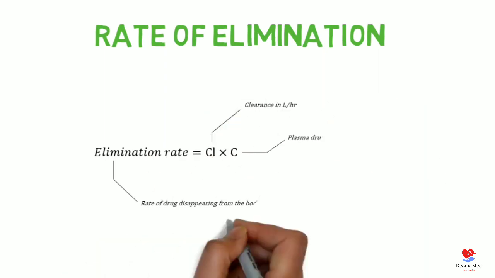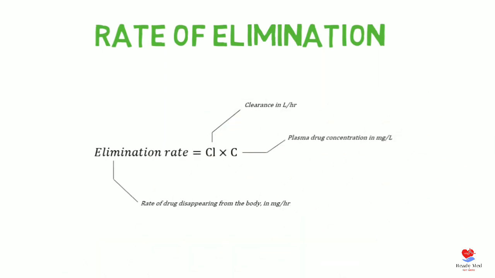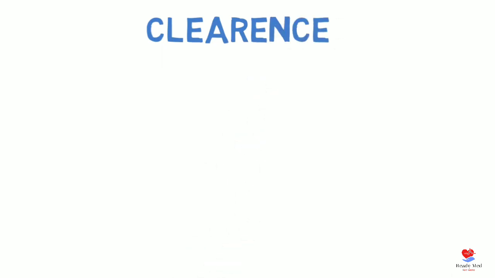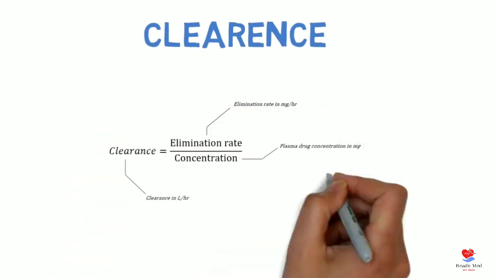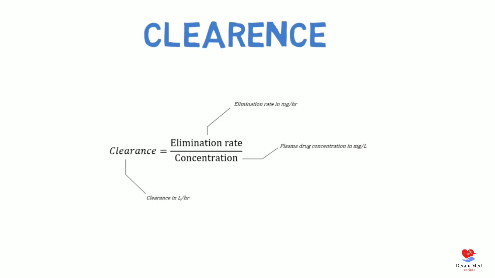Now about the rate of elimination. For this, we have a formula: elimination rate equals clearance multiplied by the plasma concentration of the drug, which is denoted by C. Now clearance is the removal of the drug from a specific organ in which the process is unknown. For this, the formula is clearance equals elimination rate upon the plasma concentration of the drug.